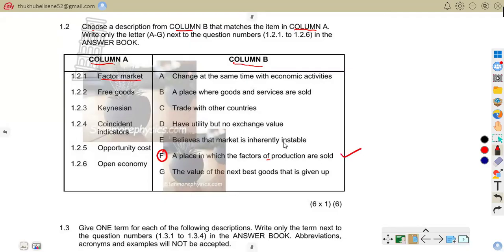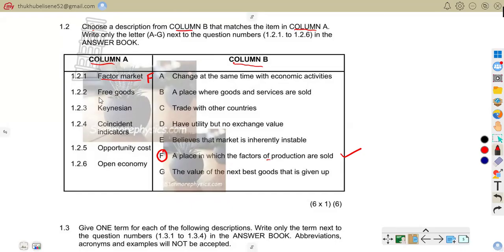That is the factors of production market. So the F is the correct answer. As you know that factor market is a place where labor, land, capital, and entrepreneurs are bought or sold. For example, we can talk of labor market where workers sell their skills. So that is a factor market.